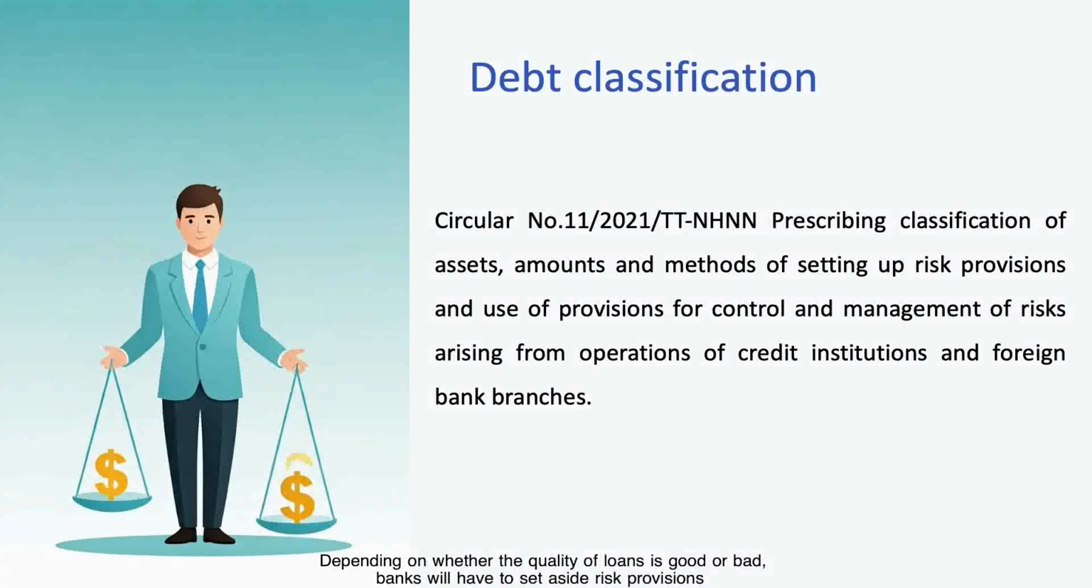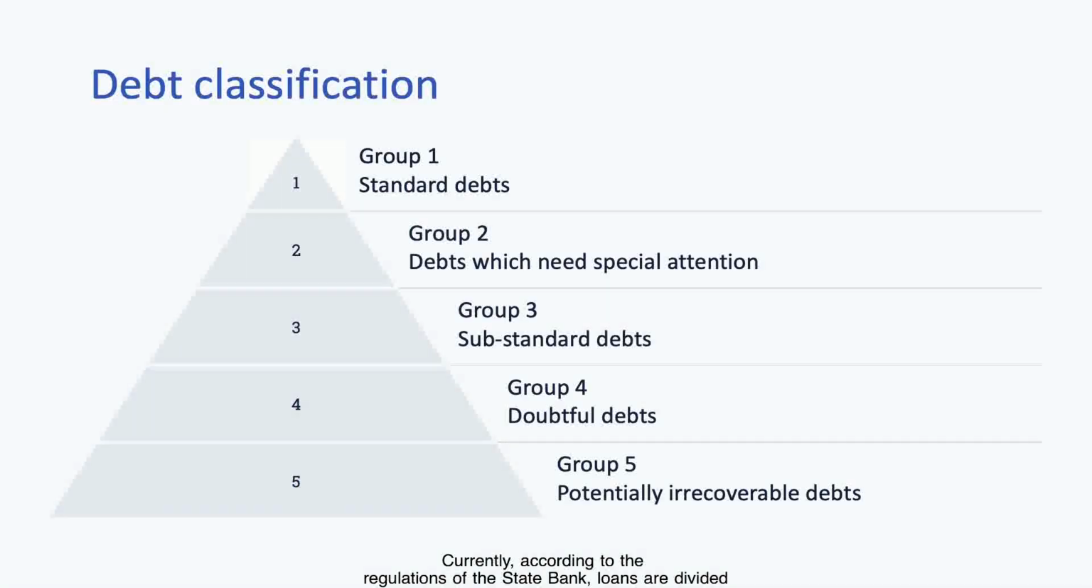Depending on whether the quality of loans is good or bad, banks will have to set aside risk provisions for those loans. Those activities are regulated under Circular Number 11/2021/TTNHNN prescribing classification of assets, amounts and methods of setting up risk provisions, and use of provisions for control and management of risks arising from operations of credit institutions and foreign bank branches. Currently, according to the regulations of the State Bank, loans are divided into 5 groups as follows.